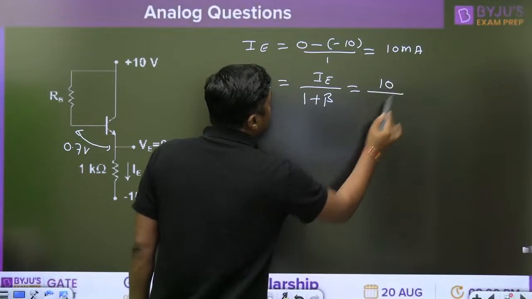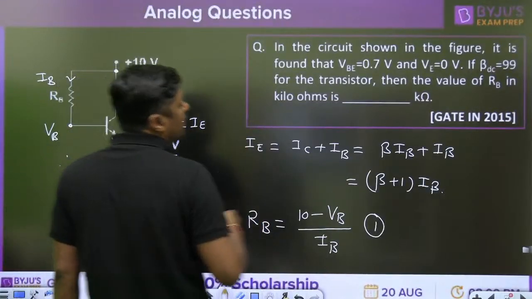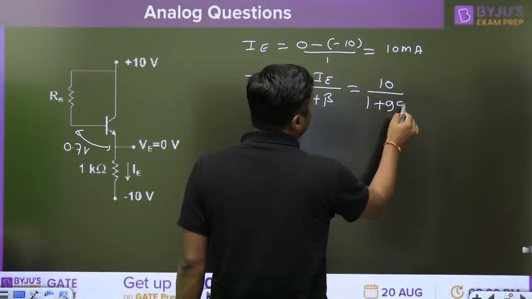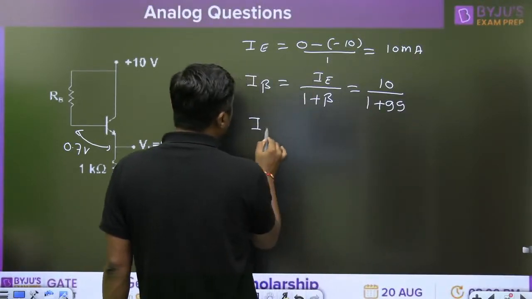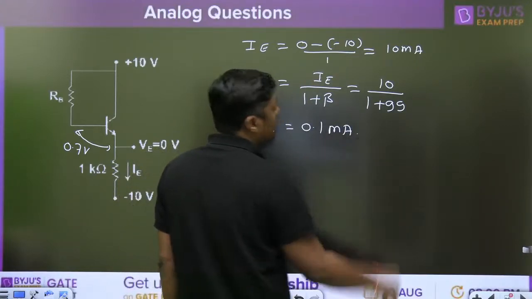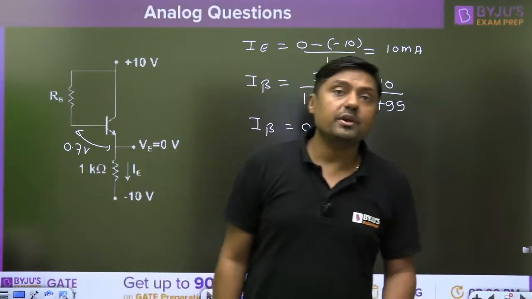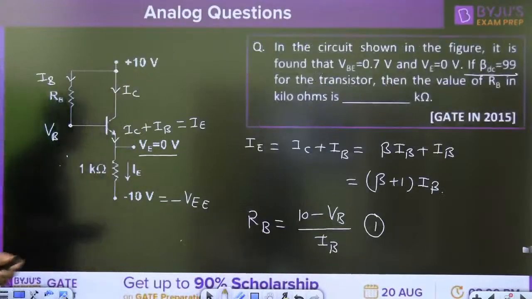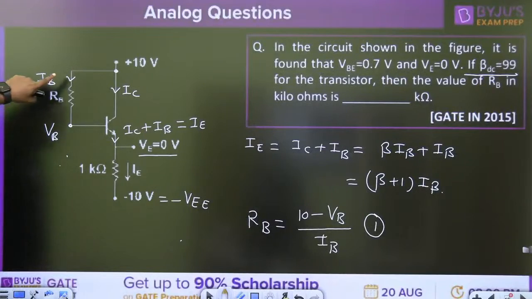10 milliampere divided by, what is the value of the beta? 99. So 1 plus 99, that is nothing but 100, and that's why the base current will become 0.1 milliampere. 0.1 milliampere is the base current. So you are giving the 93 kilo ohm, Vipul Viswas. Okay, I will check. Now we are getting the IB.